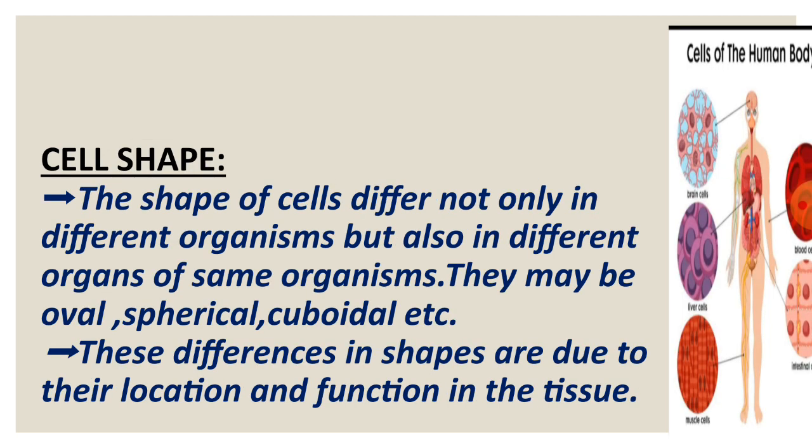Cell shape. The shape of cells differs not only in different organisms but also in different organs of the same organism. They may be oval, spherical, cuboidal, etc. These differences in shapes are due to their location and function in the tissue.